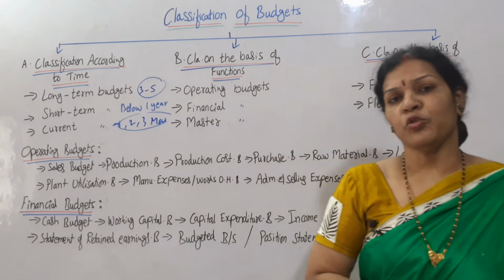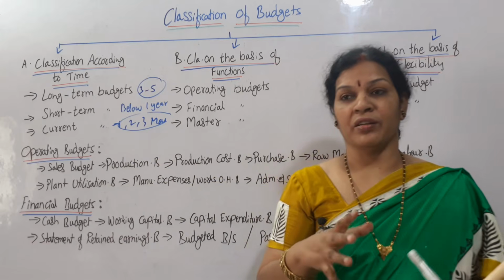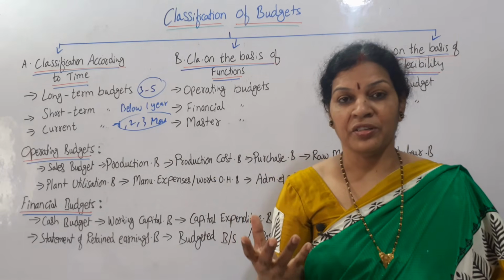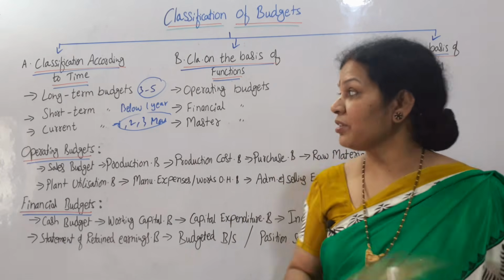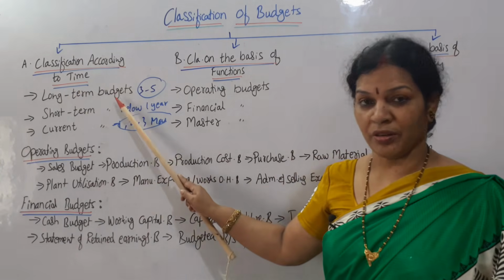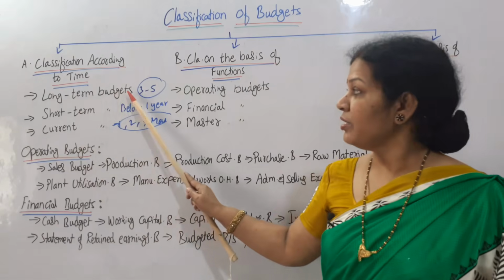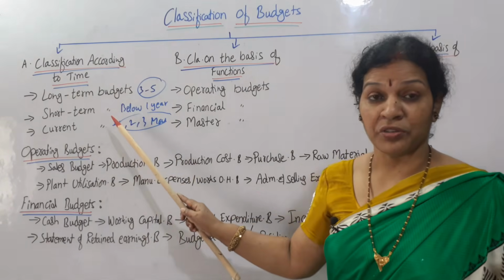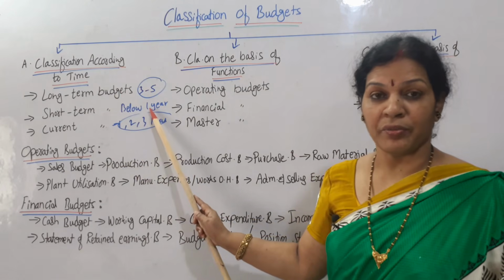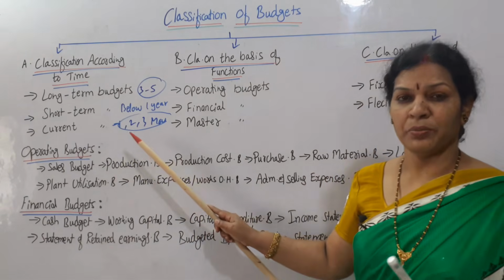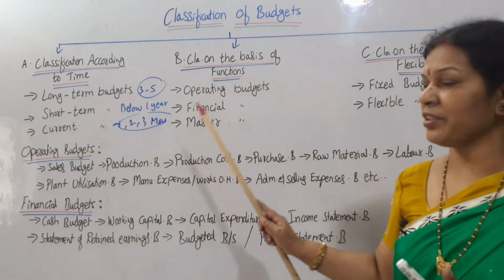Okay. So based on the organization structure and capacity of the organization, requirements of the organization, they can decide what type of budget we want. Do we go for long term budget, means 3 to 5 years period will be prepared, or shall we go for short term, 1 year or 1 year below, or shall we go for current budget? This is months only, 1, 2 or 3 months.